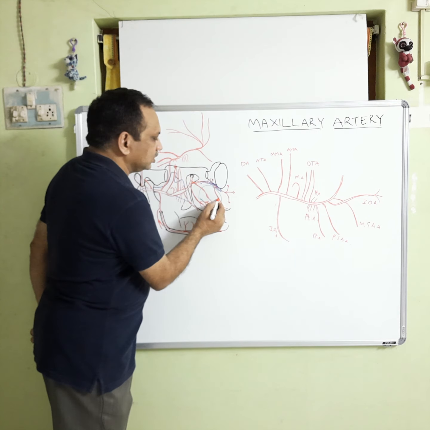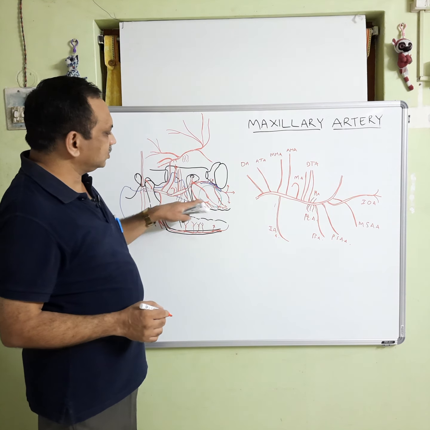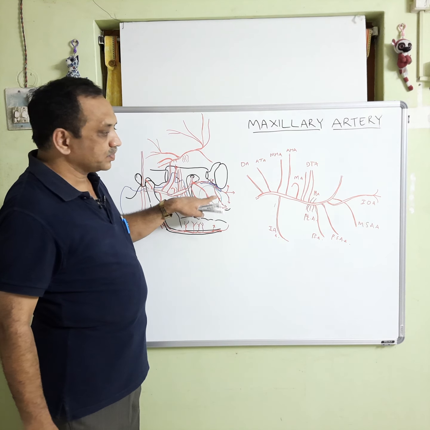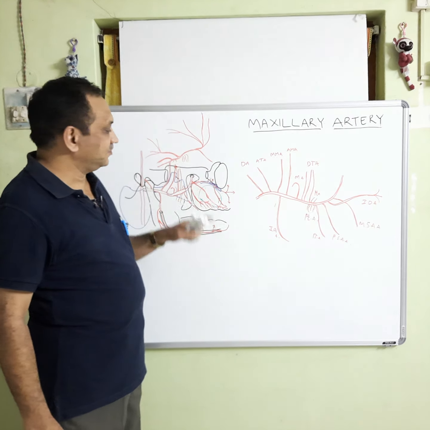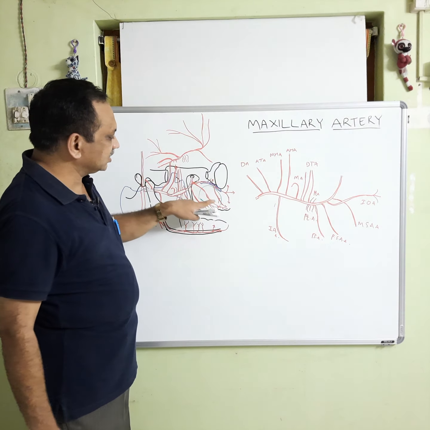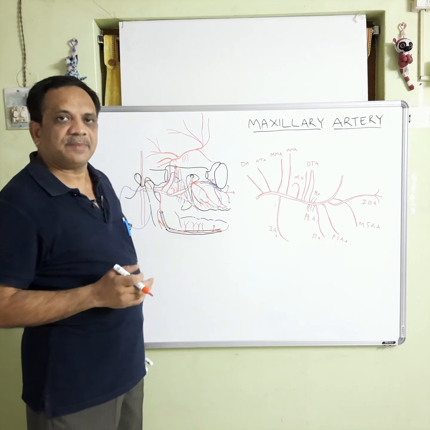That also gives a few branches to the maxillary air sinus. So, this is the anterior superior alveolar artery, which is a branch of the inferior orbital artery. These are the branches which supply the teeth of the maxilla.